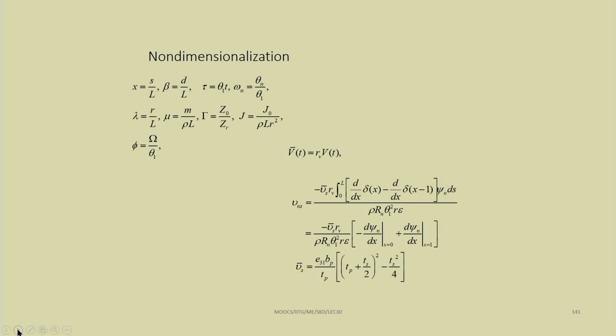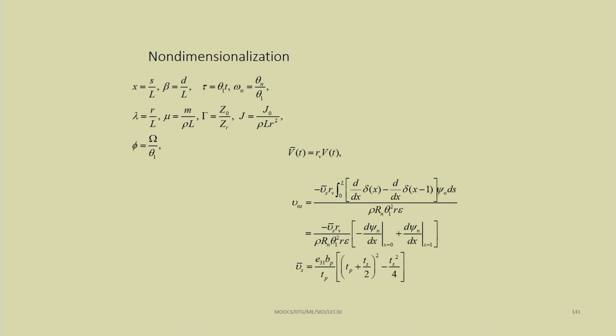Here z0 is the amplitude of base excitation, and zr is the reference amplitude we have taken. J equal to j0 by rho L r square, and phi equal to omega by theta 1. This way, by using different non-dimensional parameters, one can use a multi-mode approximation or a single mode approximation.